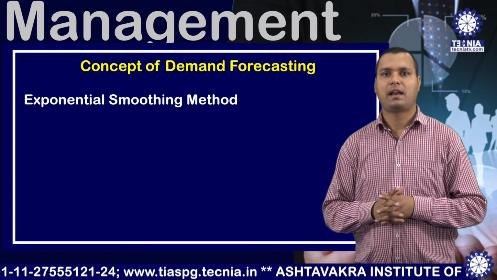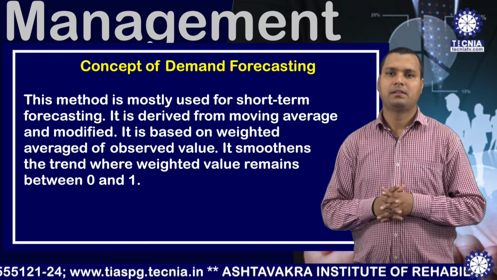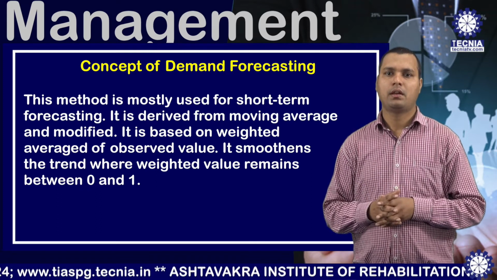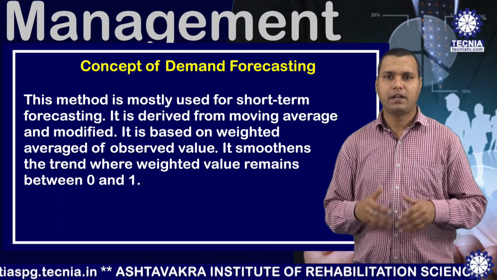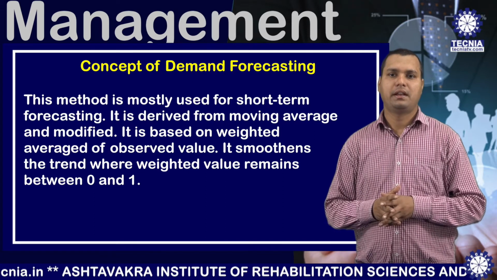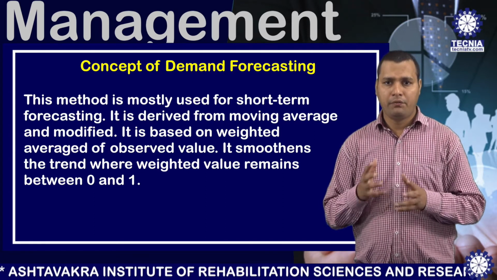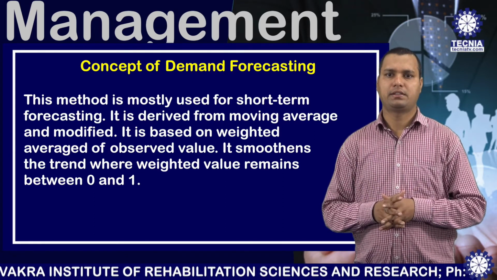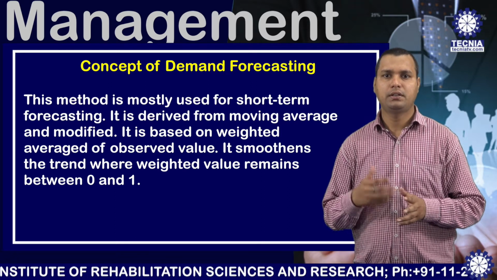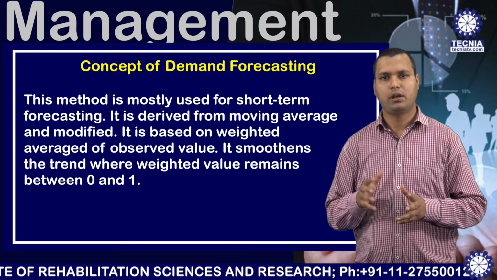Second is exponential smoothing method. This method is mostly used for short term forecasting. It is derived from moving average and modified. It is based on weighted average of observed value. It smoothens the trend where weighted value remains between 0 and 1.